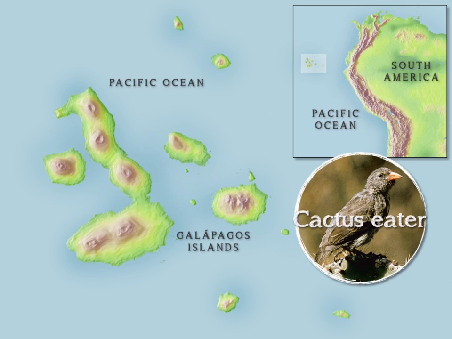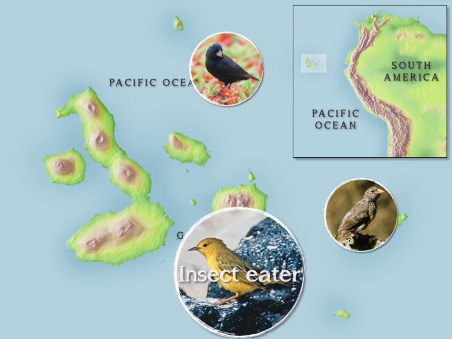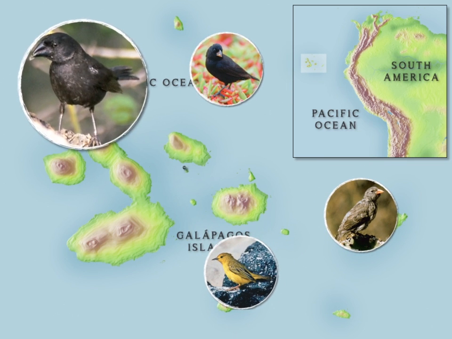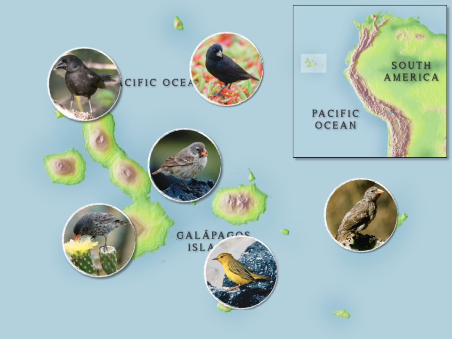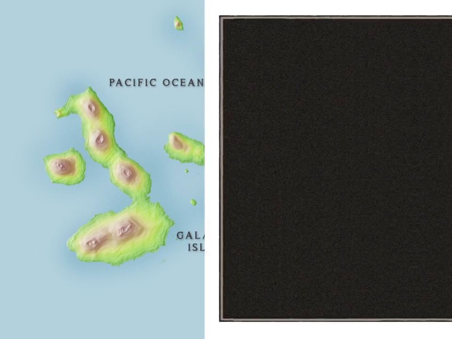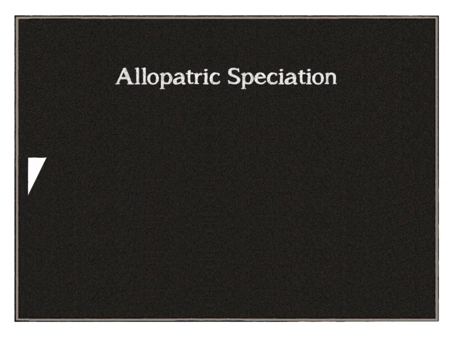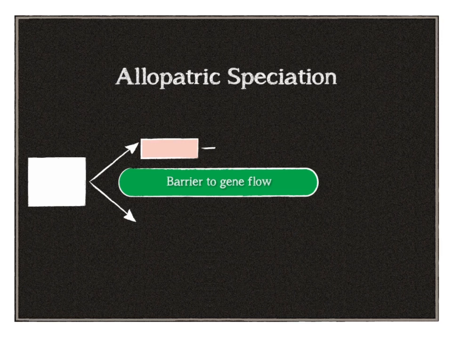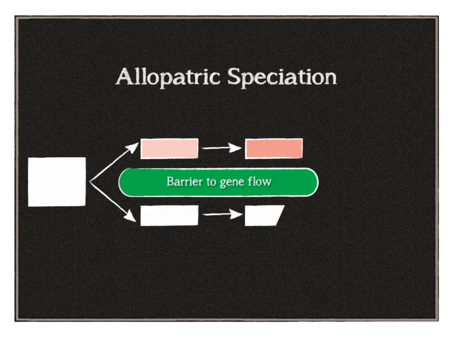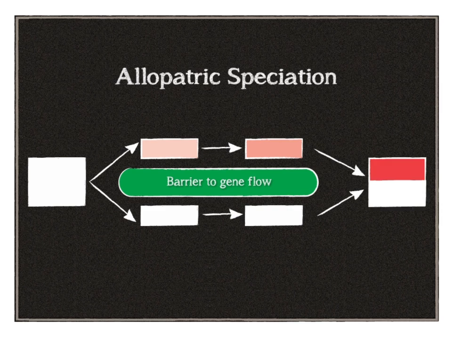For instance, the beak size for each species is often well adapted to the different types of food available in each environment. But how did all of these species come about? One possible explanation is allopatric speciation. Allopatric speciation occurs when part of a population is isolated from the rest of the population, and natural selection favors changes in the phenotypes of each population, which could result in the evolution of a new species.